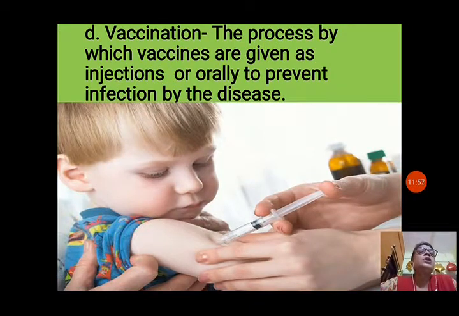Now vaccination. The process by which vaccines are given as injections or orally to prevent infection by the disease. Like polio drops. Polio drops are also a type of vaccine that is given orally to little children, so that they cannot have polio. Many other vaccines we are taking through injection. You can see in the picture also, the child is taking a vaccine through injection. So vaccines prevent many types of diseases and protect us.